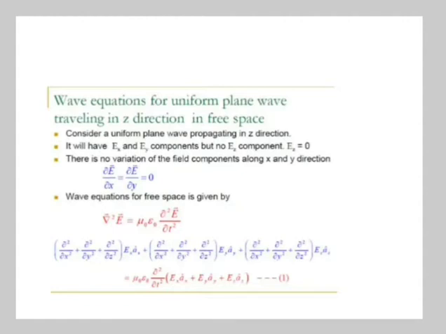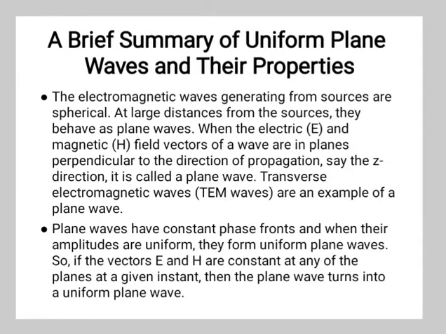If we consider a uniform plane wave propagating in z direction, it will have Ex and Ey components, but Ez is 0. So there is no variation of the field component along the x and y direction, and the equation is given here, the wave equation for free space.